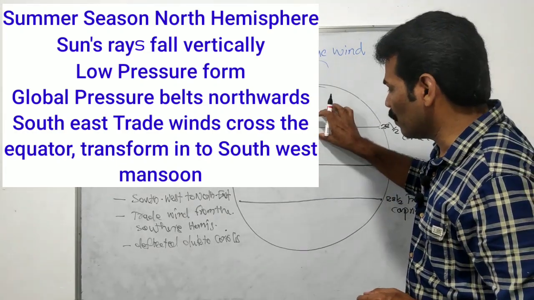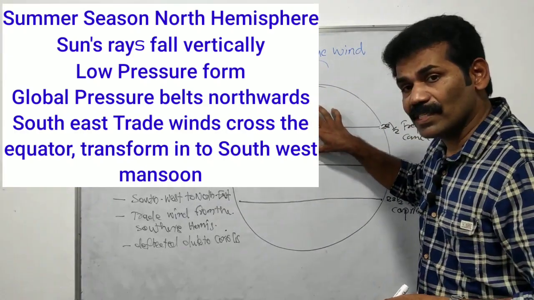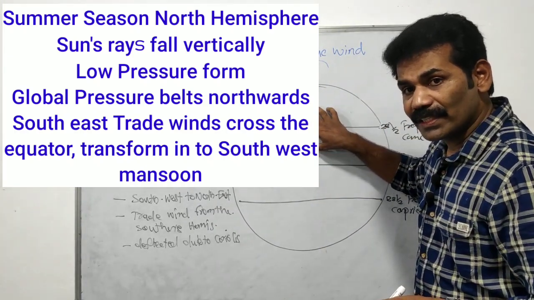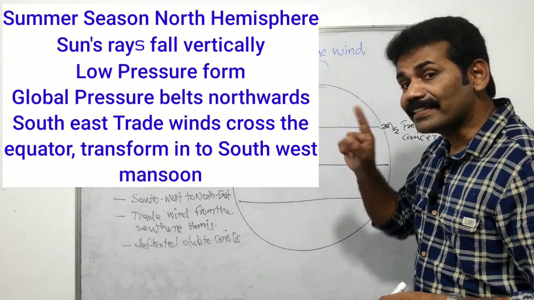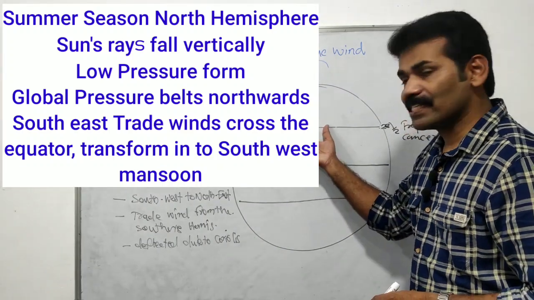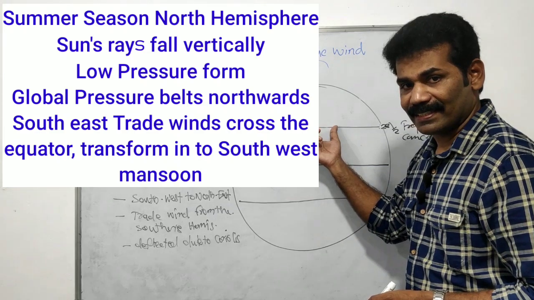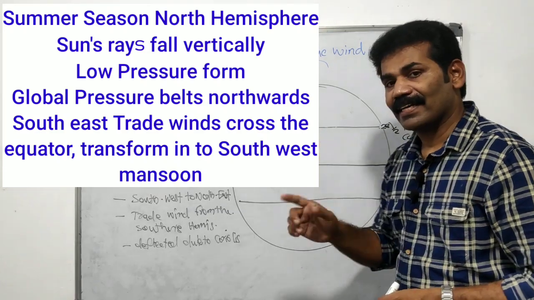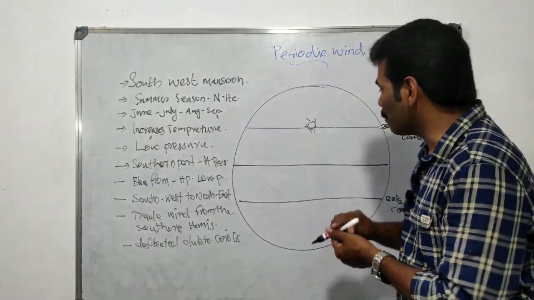The sun's rays fall vertically north of the equator due to the tilt of the earth's axis. So the temperature increases, and as a result it leads to the formation of low pressure